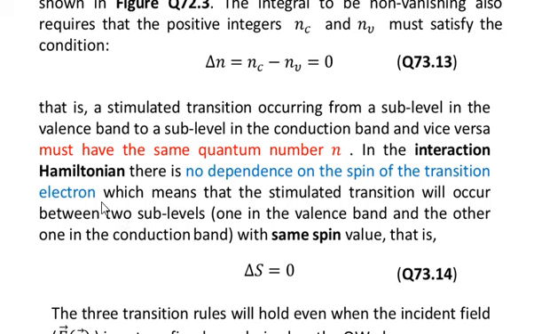In the interaction Hamiltonian, there is no dependence on the spin of the transition electrons, which means that the stimulated transition will occur between two sublevels, one in the valence band and the other in the conduction band, with the same spin, that is delta s is equal to 0. That is, the change in the spin, delta s is equal to s1 minus s2 equal to 0. That is, the electron in both states must have the same spin.